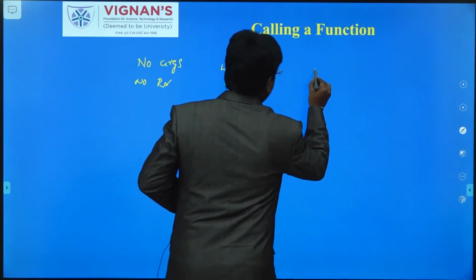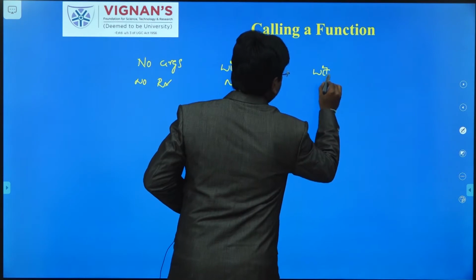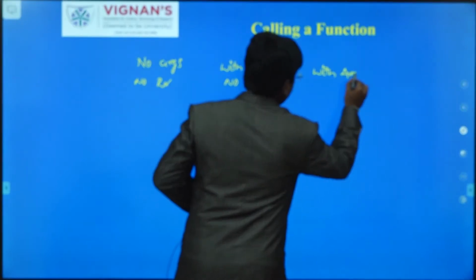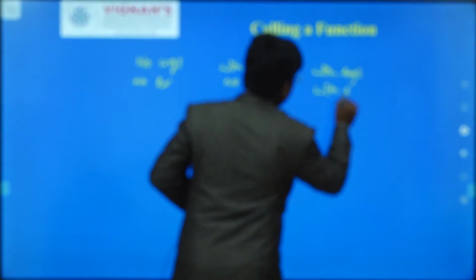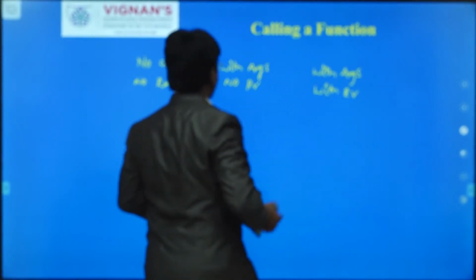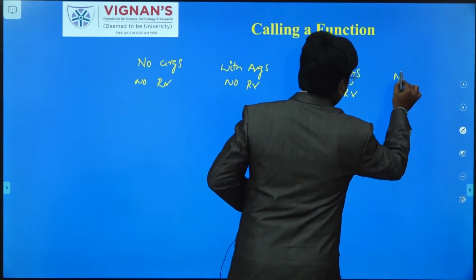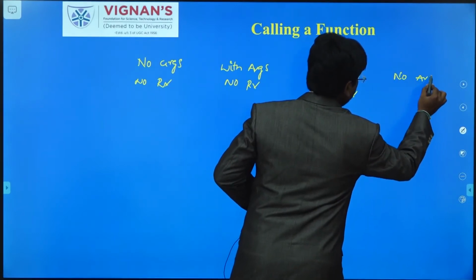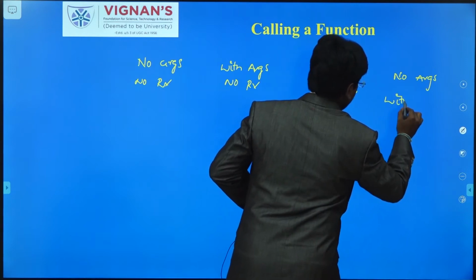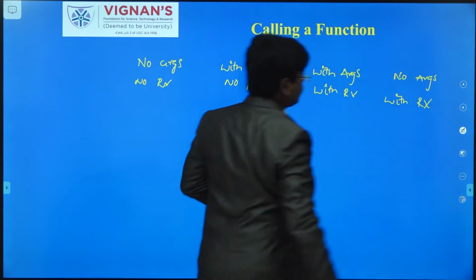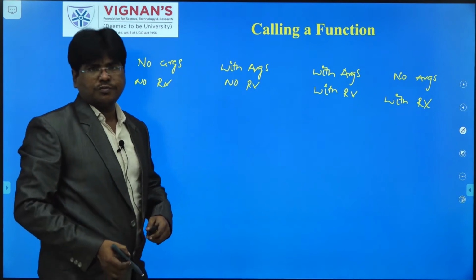The third one, with args, with return values. And the fourth one, no args, with return values. I told you these are the classification of functions.